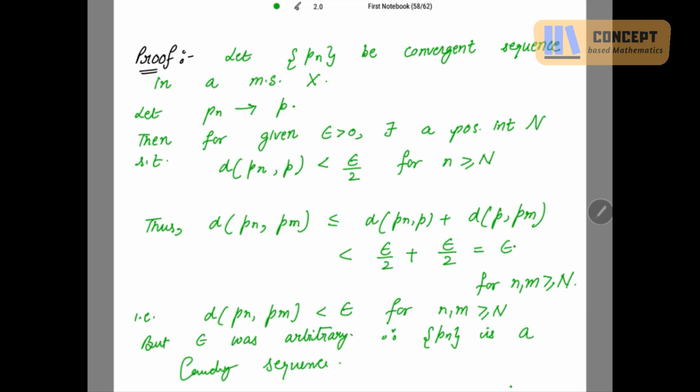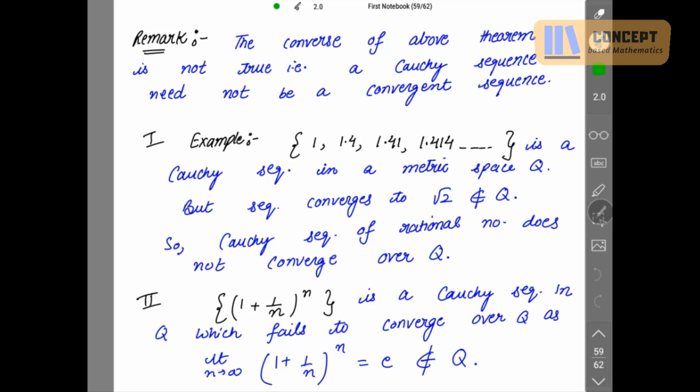Right? So in any metric space, every convergent sequence is a Cauchy sequence, but the converse need not be true. That is, in any metric space X, a Cauchy sequence need not be a convergent sequence. Let's check some examples. There is a remark.